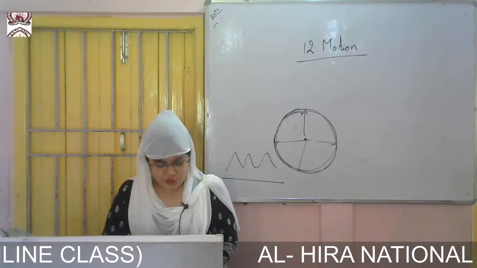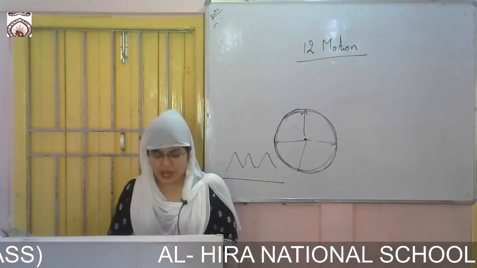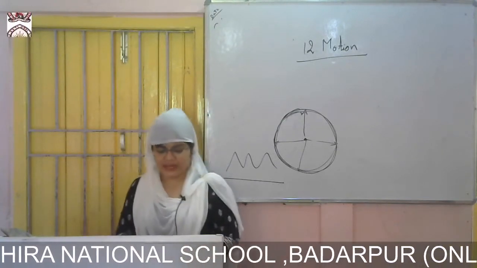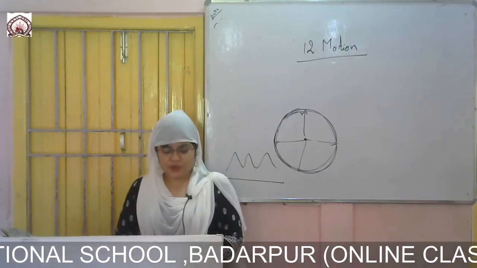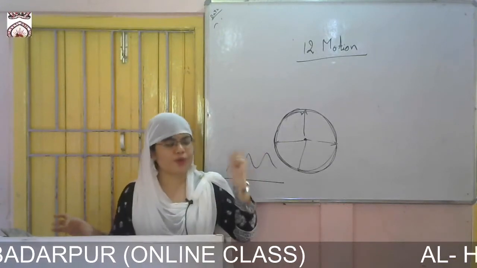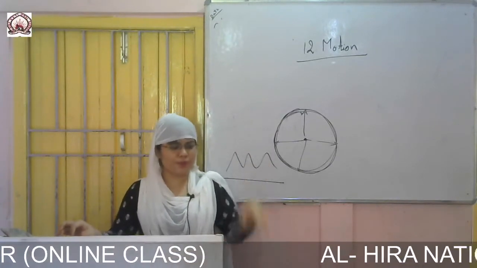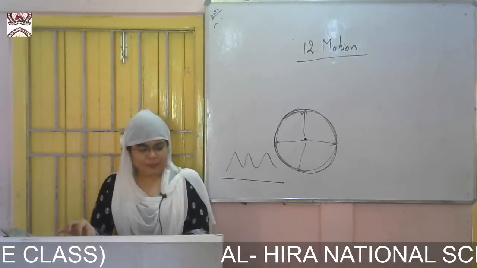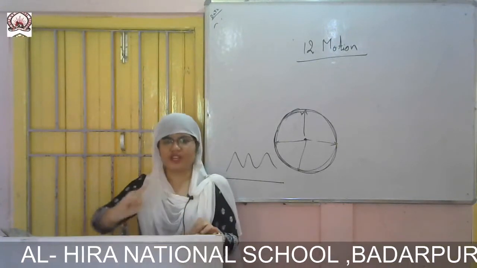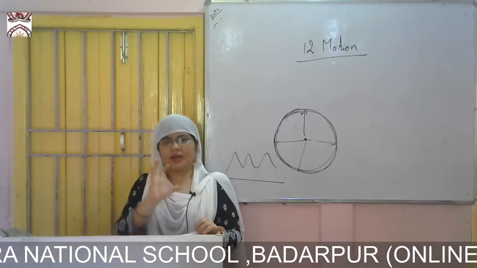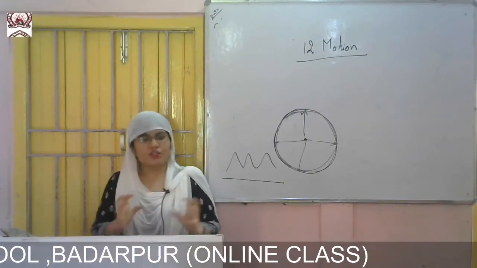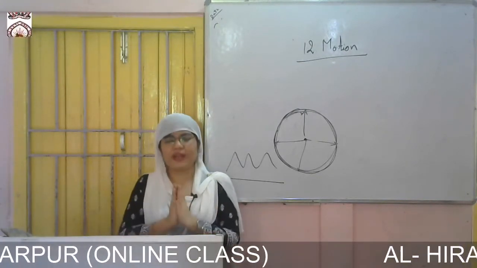Now a spinning top spins round and round, and strings of a sitar move to and fro, while a ball dropped from a height moves straight down. The motion of most of the things you see around you can be classified under the following types. If I throw a ball from top to bottom, it will go in a straight line. The spinning top spins in a round motion. Then our earth rotates in a circular motion around the sun. Okay, so that is a circular motion. All these things, a particular object is having a particular motion.